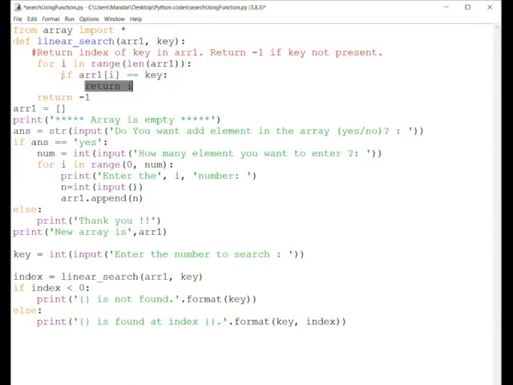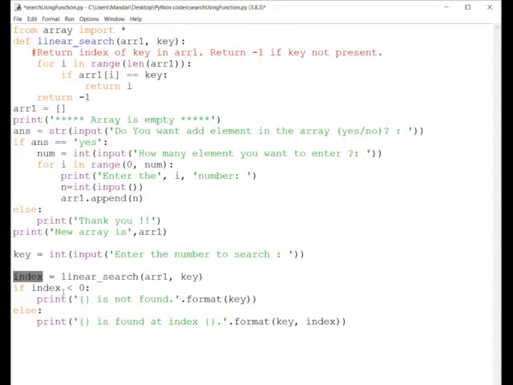It will never go to return i. At last it will come to here. So if the search is unsuccessful, it will return -1. This -1 we are going to receive in the index variable, so index will now contain -1.